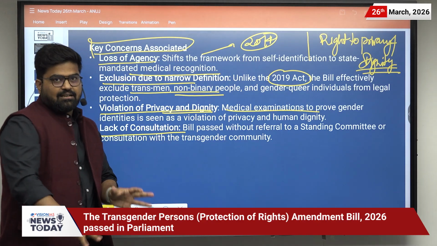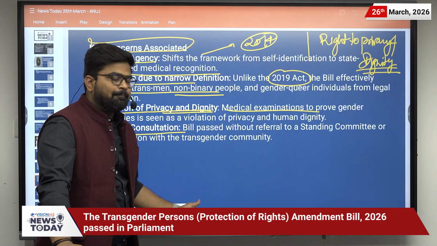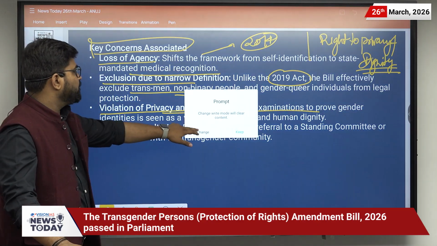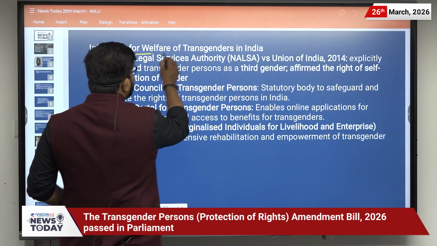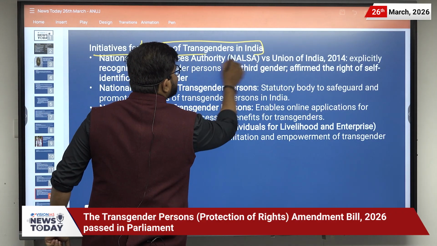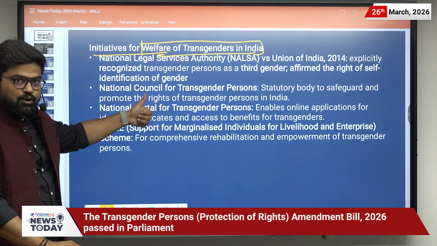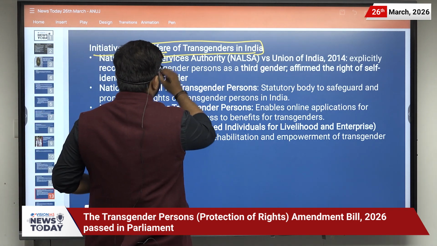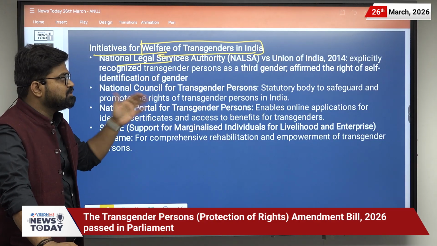So there is a lack of involvement of the shareholders in this. Now let us move further and understand the initiatives for the welfare of the transgender in India. First of all, the case NALSA, National Legal Services Authority versus Union of India, 2014.